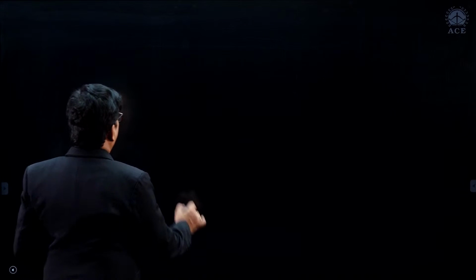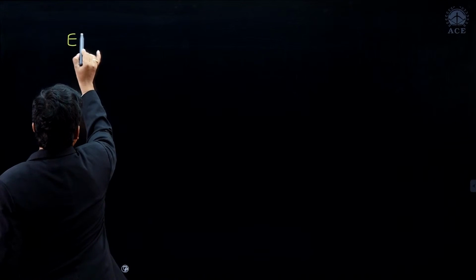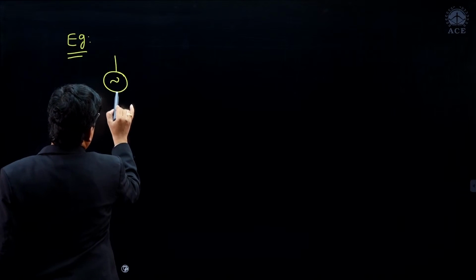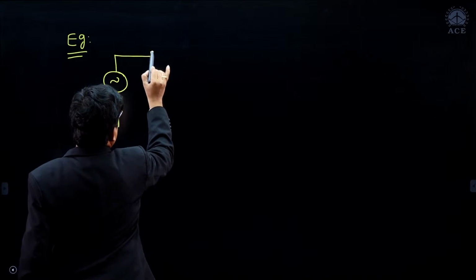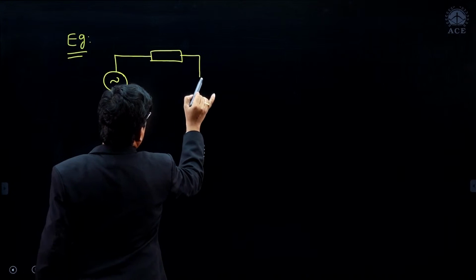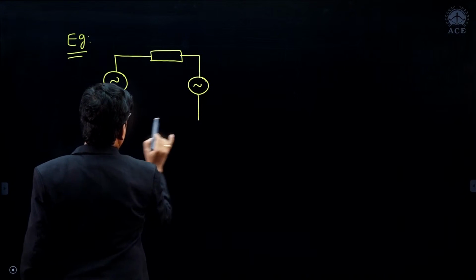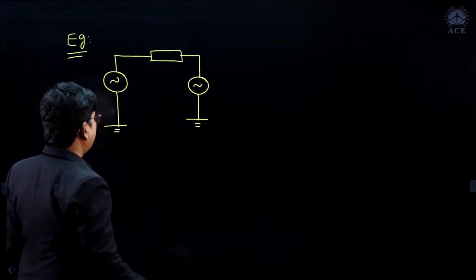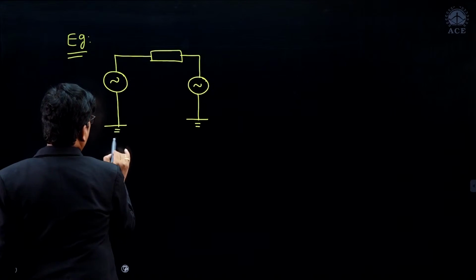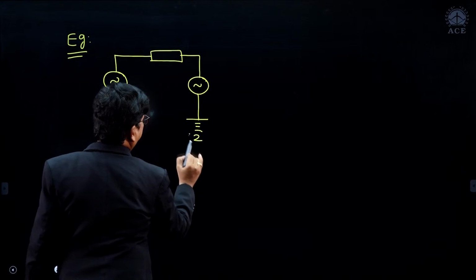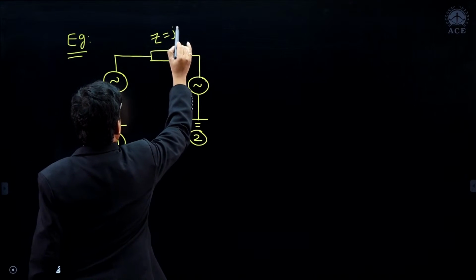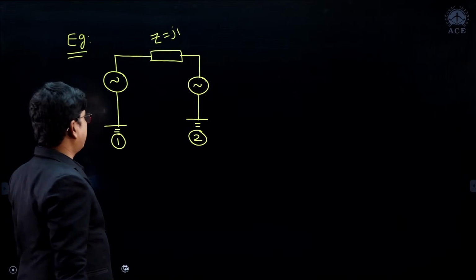If you see, for example, if you have two machines here, this is machine 1 and here we have an impedance and here we have machine 2. Suppose Z is equivalent to j1.